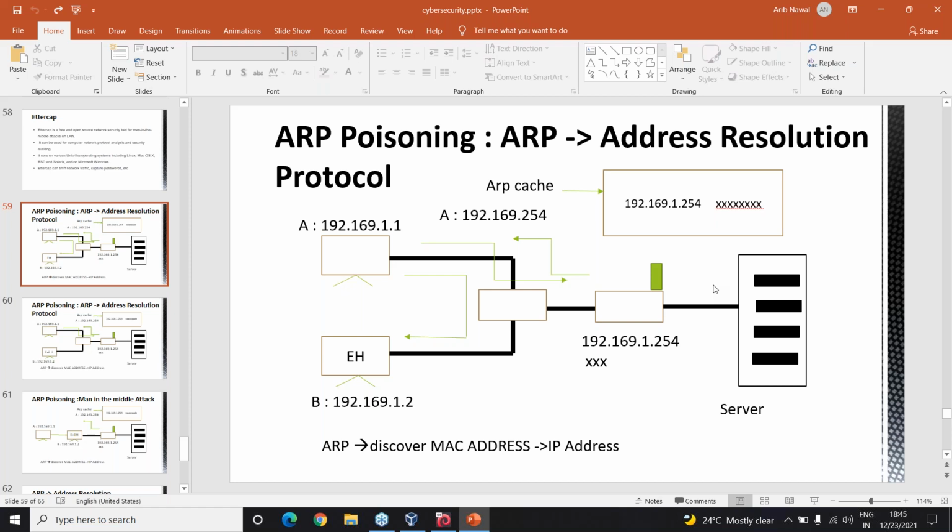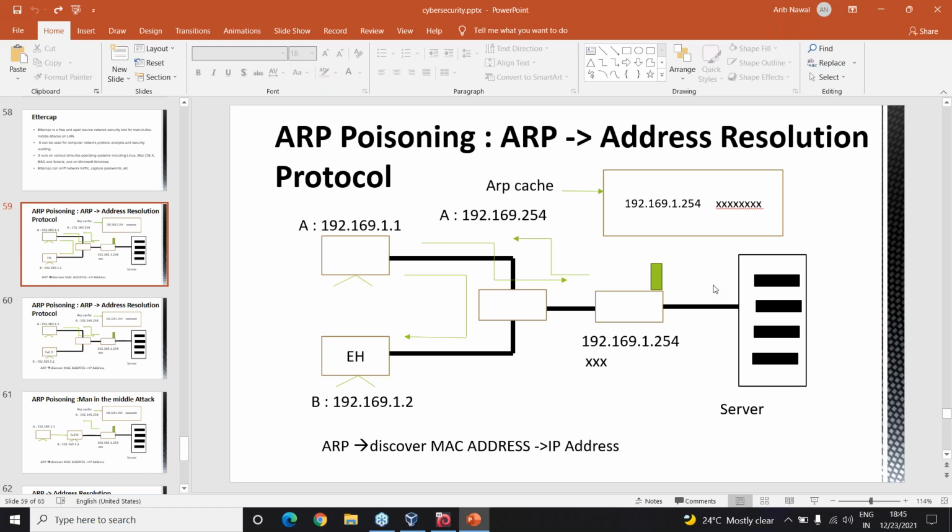Once you've got access, the attacker can intercept, modify, or block all the communications to system A via the IP address. So it can block any communications to that MAC address device. If you take a system, it considers that system's MAC address, and on that it does this poisoning.